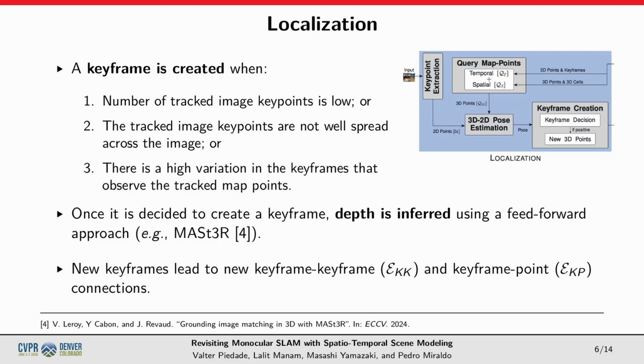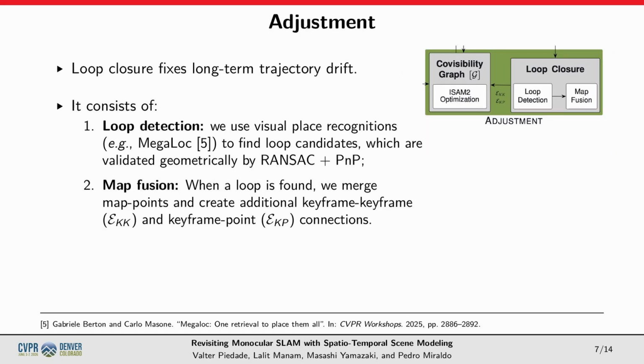Each new keyframe created adds new keyframe to keyframe and keyframe to point connections to the adjustment module. The adjustment module creates and updates the map. To ensure a reliable trajectory by fixing long-term trajectory drift, we check for loop closures. Loops are first detected using visual place recognition, and later verified geometrically by pose estimation.